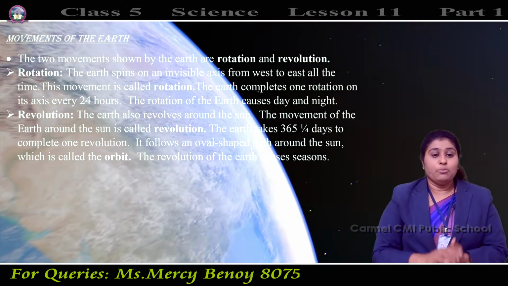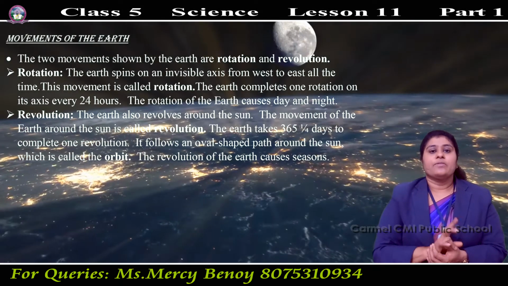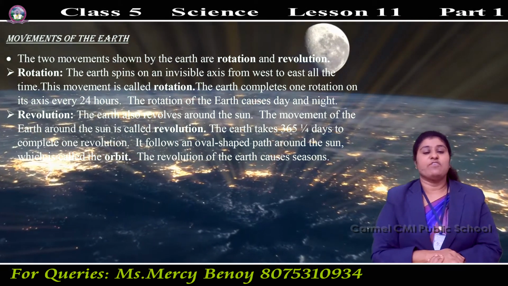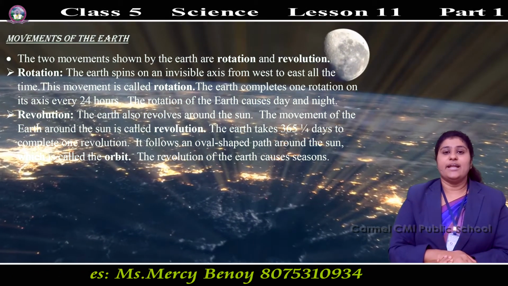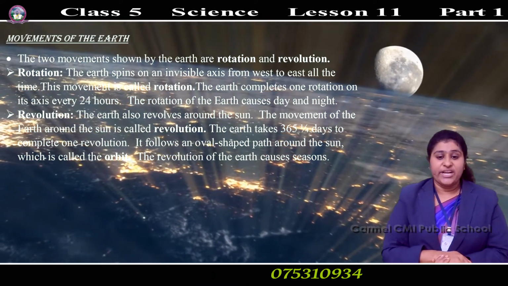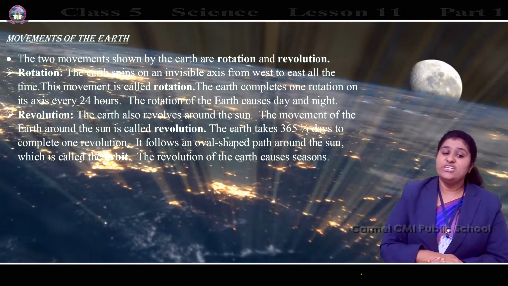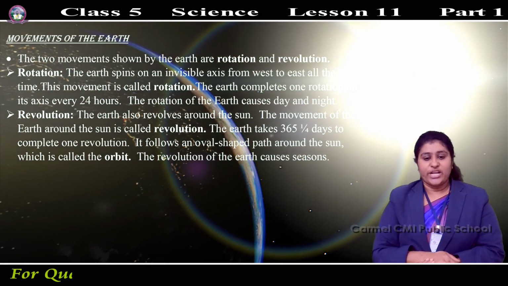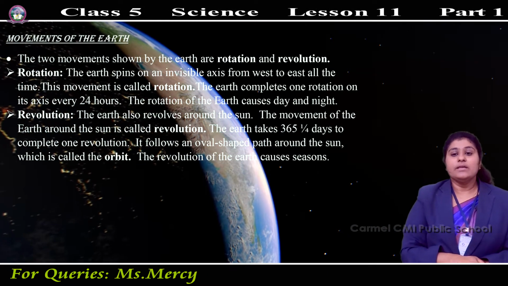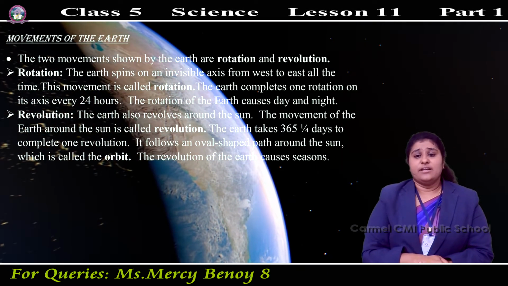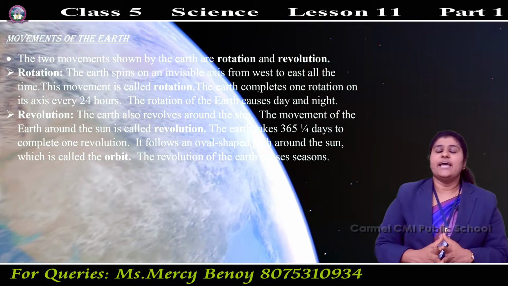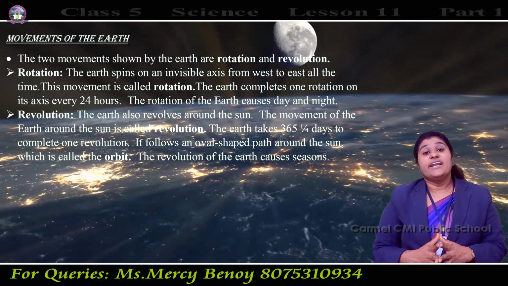So the movements of the earth are of two types, rotation and revolution. The earth spins on the invisible axis from west to east all the time, and that is called rotation. The earth completes one rotation every 24 hours, and this rotation causes day and night. Next is revolution. The movement of the earth around the sun is called revolution.